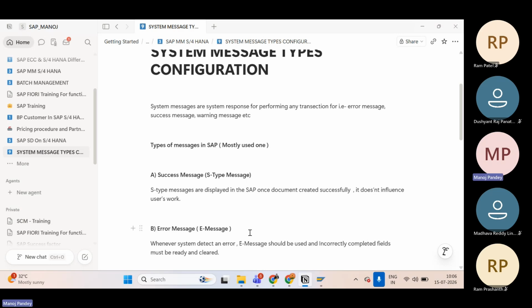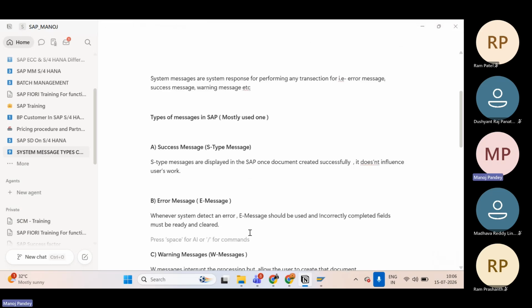Then there is the error message. As you are familiar, whenever the system detects an error, an error message is used, and incorrectly completed fields must be ready and clear. We get the error message if fields are incomplete, or if the fields are not maintained properly.